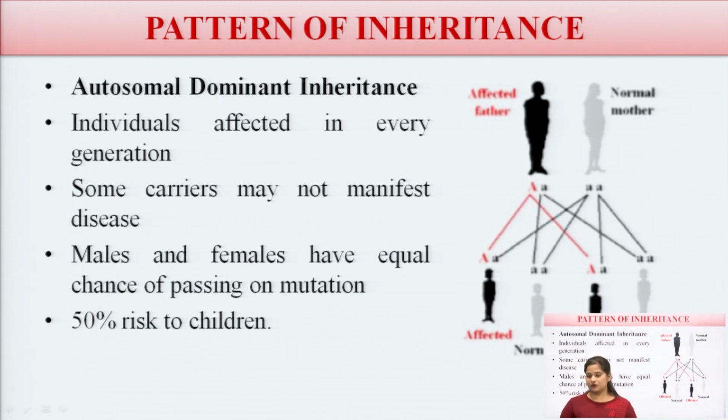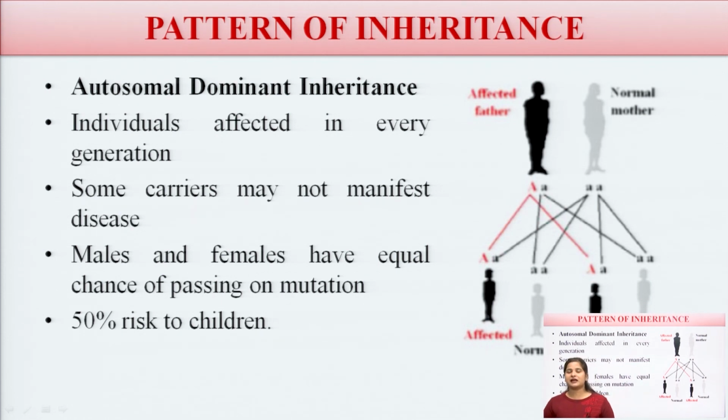Okay. So, the pattern of inheritance. The first is autosomal dominant inheritance. An individual is affected in every generation. If a person is suffering from autosomal dominant inheritance, then each generation suffers from this kind of inheritance, and some carriers may not manifest the disease.